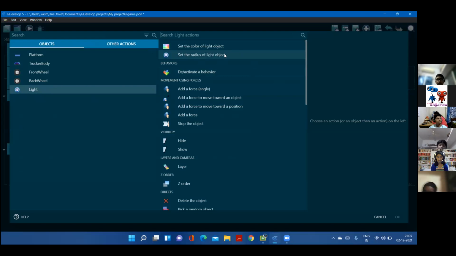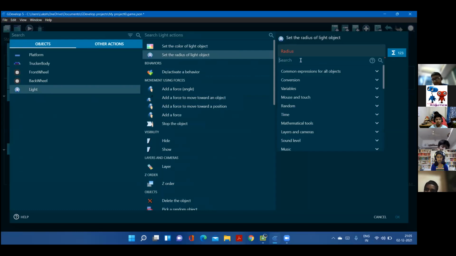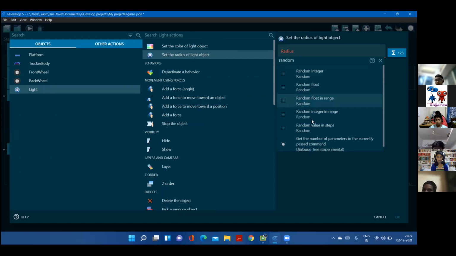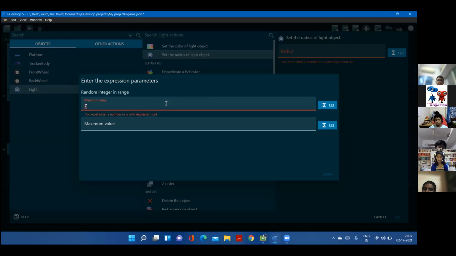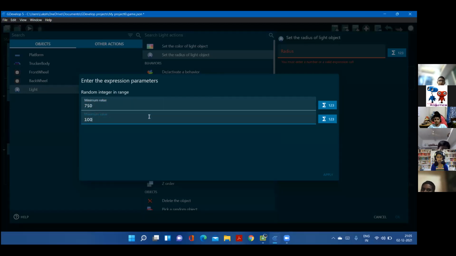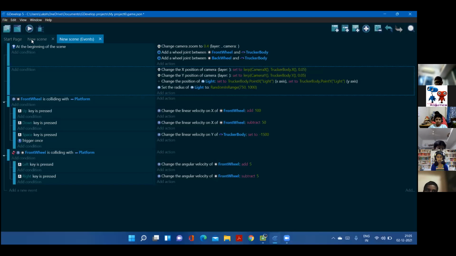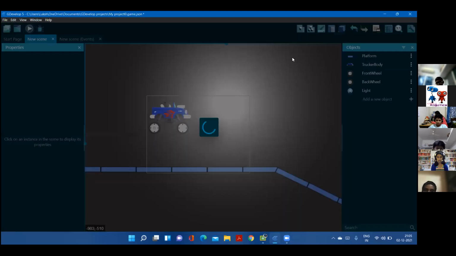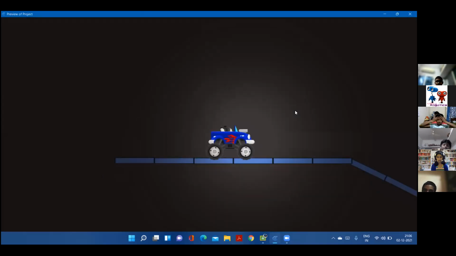You have an object called. If you click on that, you have a sigma. You have to click on sigma and search for random integer in range. Now, if you keep the minimum value 750 and 1000, it could be between any values. Now you get the flickering effect of the light, like the light of the car is broken or something. See, you can see the flickering right there.